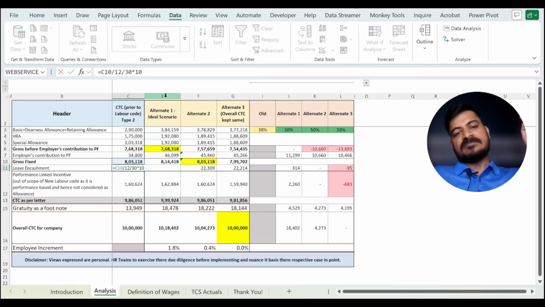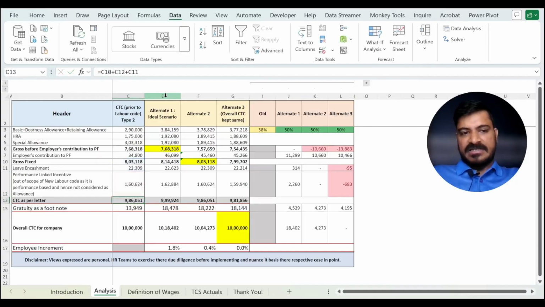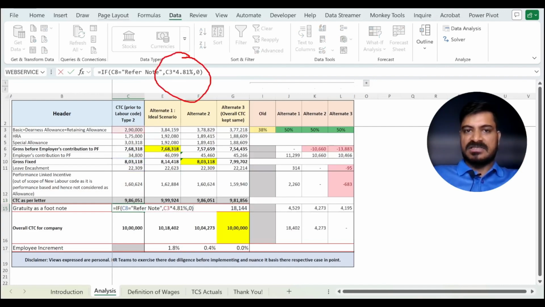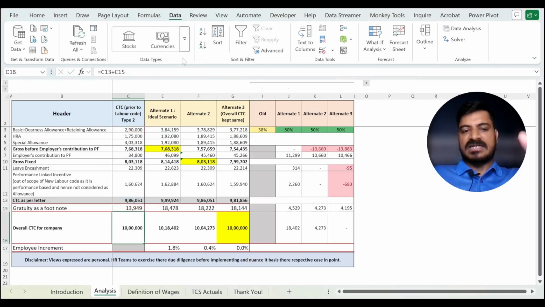In this case, I have taken that the employee is eligible for 10 days per annum leave encashment if he is not utilizing his leaves that are given to him. Performance linked incentive has been taken as 20% of the gross. Then you arrive at the CTC as per letter. Then you have gratuity, which is 4.81% of the basic amount. This is as per statutory mandate. Then you have overall CTC for the company, which is 10 lakh rupees.